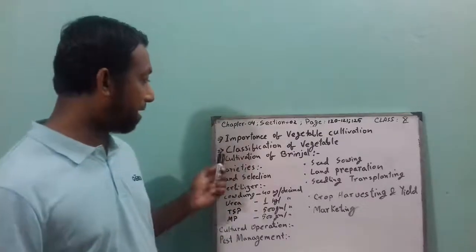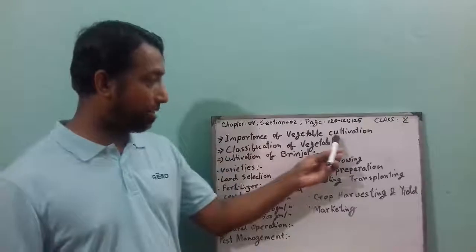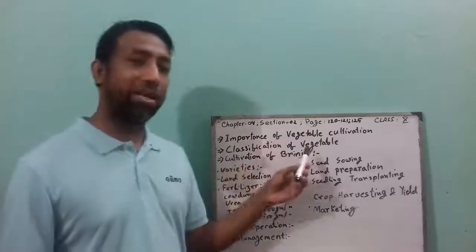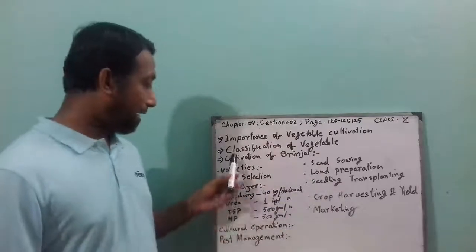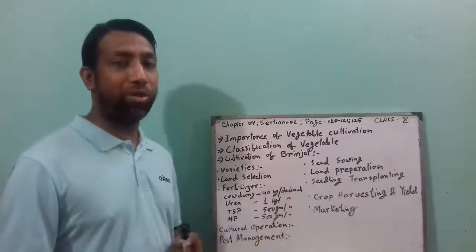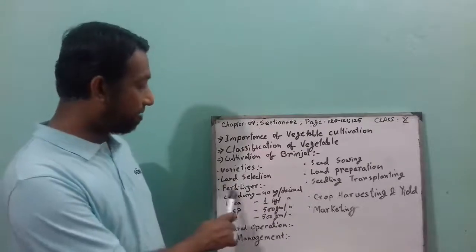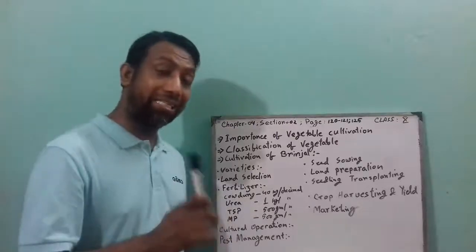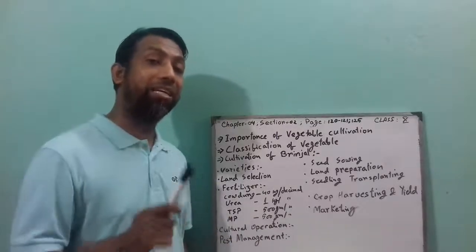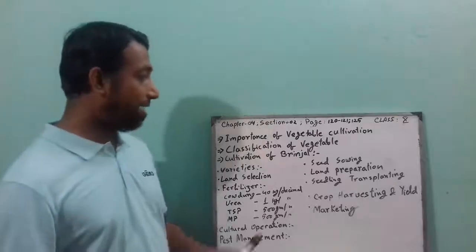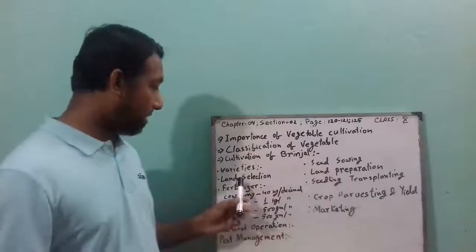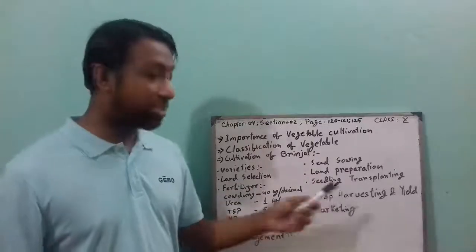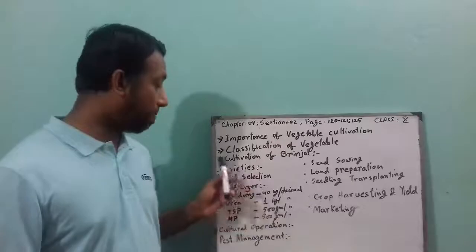So this is the chapter for today, which is the importance of vegetables. It can come for 2 marks in your exam. Classification of vegetables as well, 2 marks for your exam. And in this chapter there are lots of MCQs as well, because you see there are fertilizer doses, fertilizer names, then pests, insect and species names and disease names as well, seed sowing, land preparation, then soil names as well, variety names as well, and crop harvesting, how much yield you can get. So you have to memorize all the points.